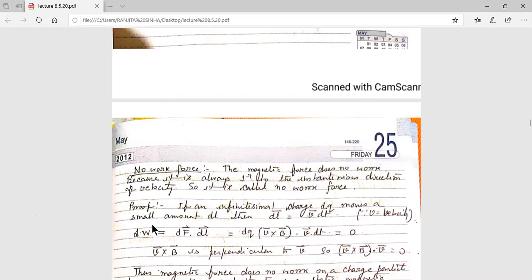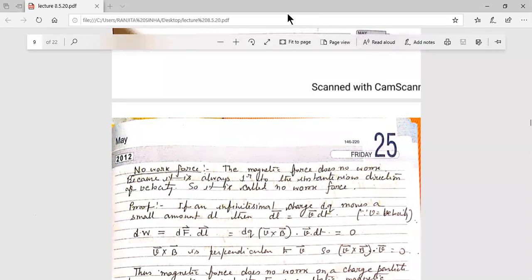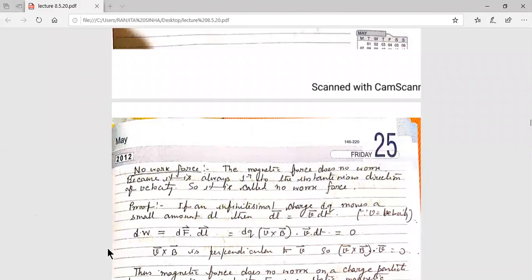Now, dW. You know work done equals F dot dl, or F dot dr. So dW equals dF dot dl, a small amount of work.